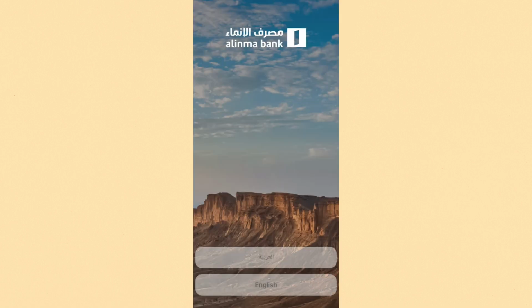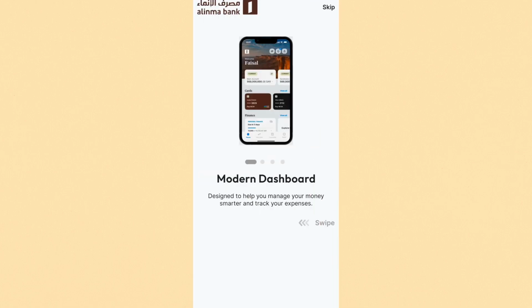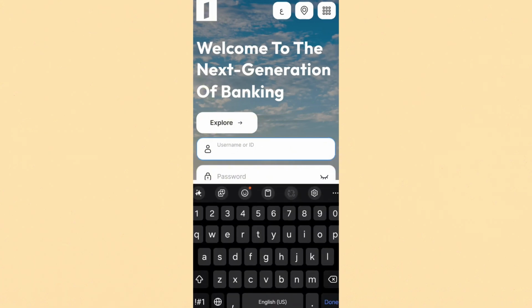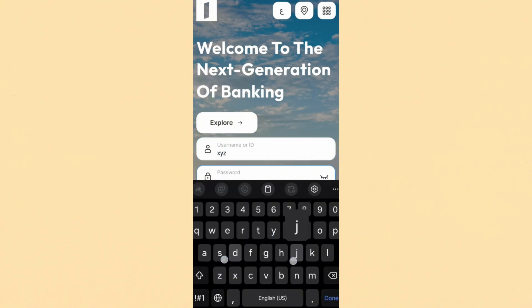First, go to your Alinma app, which you can find in your Play Store or Apple App Store. Now you can select your language here. They will ask you for location. Now you need to log into your Alinma account, or if you don't have an account, you can register here.